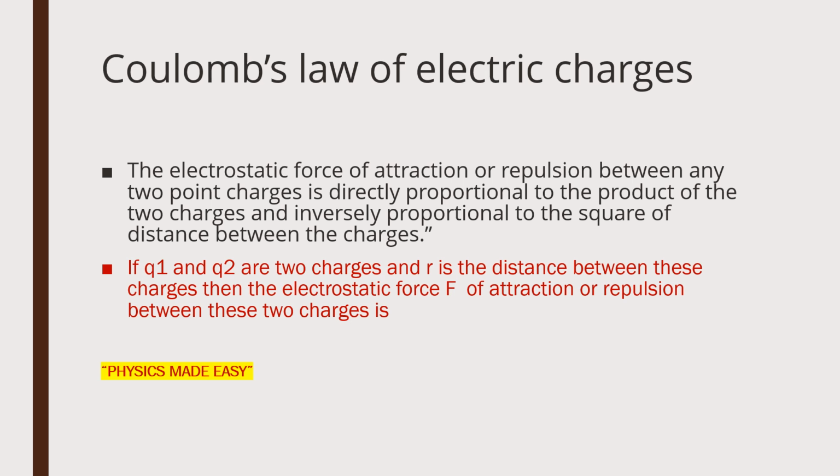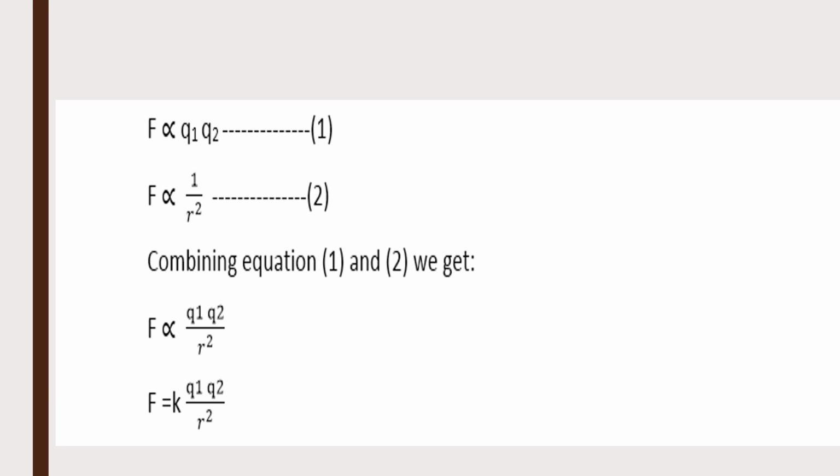Here Q1 and Q2 are the two point charges and small r is the distance between these charges. Then Coulomb's law can be represented as per its definition: the force is directly proportional to the product of the magnitudes of the charges.